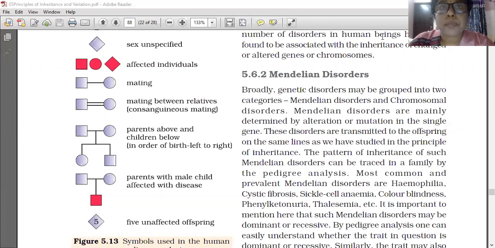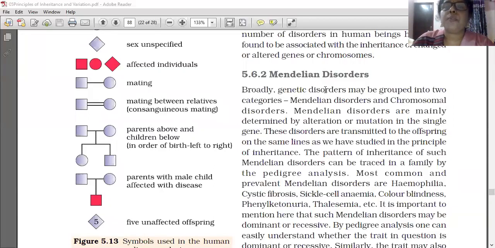If that position is changing, or some part is lost, or some part is gained, these all come under genetic disorder. Simply, any disorder occurring in the gene is called a genetic disorder. Genetic disorder is divided into two types, Mendelian disorder and chromosomal disorder.